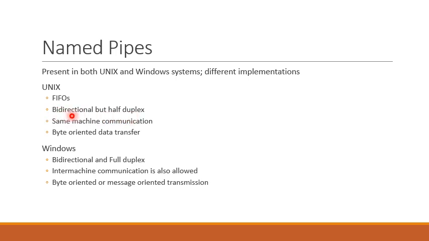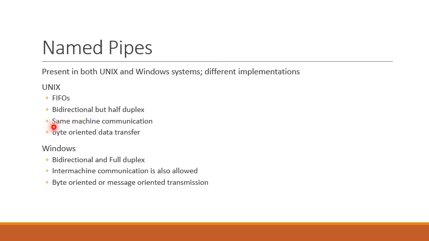This means a named pipe supports the flow of messages in both directions, from sender to receiver as well as from receiver to sender. The flow of the information will be in both directions. However, transmission will be in half duplex mode. That is, only one process at a time can send the information. The second process must wait until the first sender has finished sending the information.